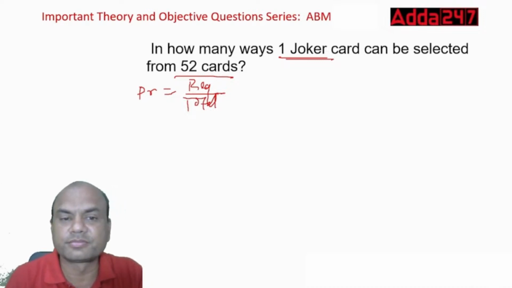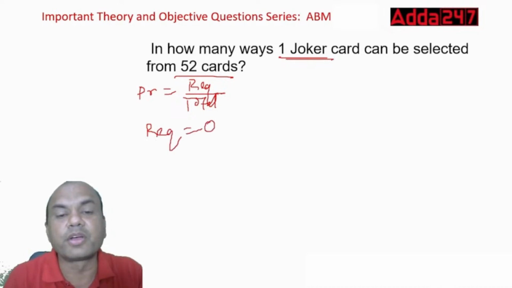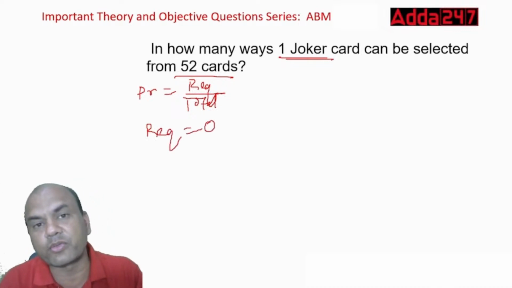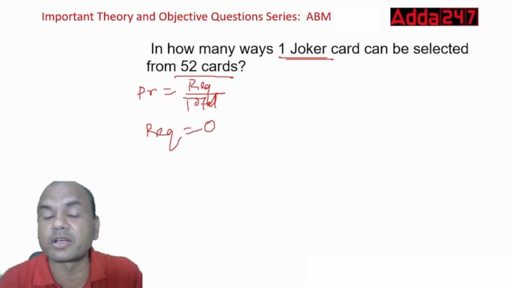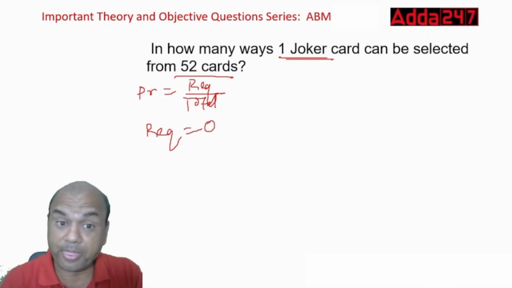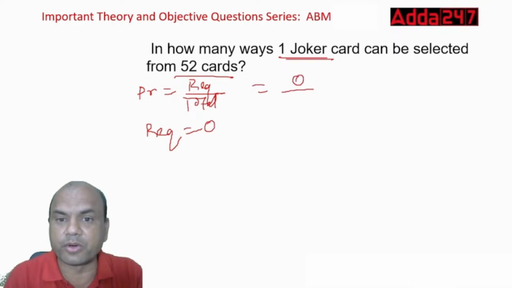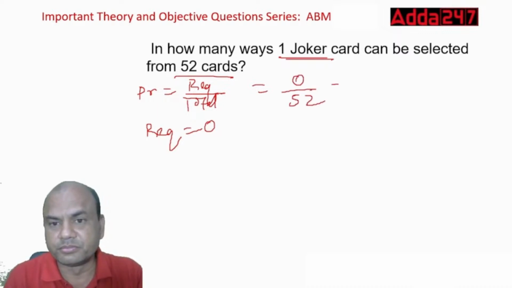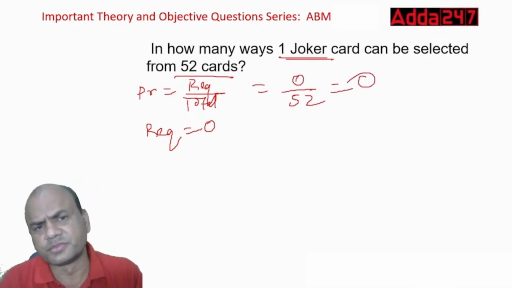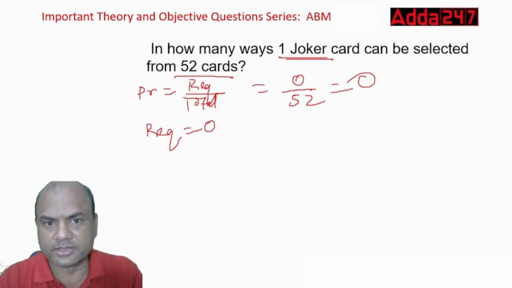There are zero jokers. Because the two jokers which we have in the pack of cards are separate from these 52 cards. That's why the answer will be 0 upon 52. 0. That is the probability, isn't it?